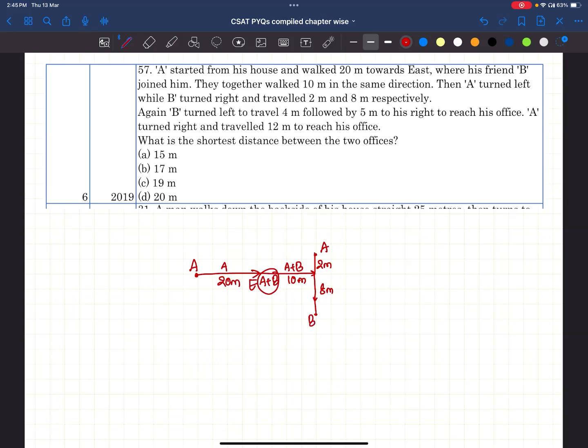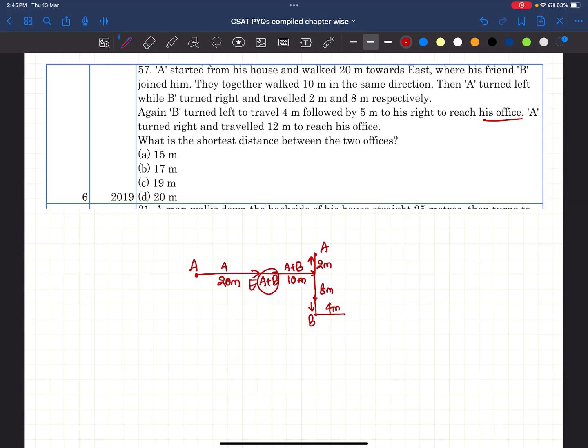Again B turned left to travel 4 meters followed by 5 meters to his right to reach his office. A turned right and traveled 12 meters to reach his office. What is it telling? B turned left, B is moving in this direction. The left of B will be towards east.